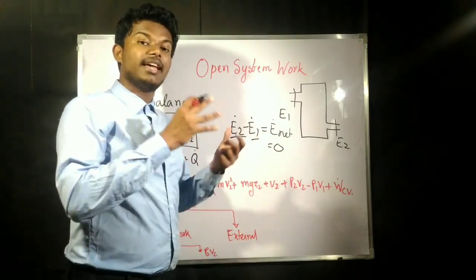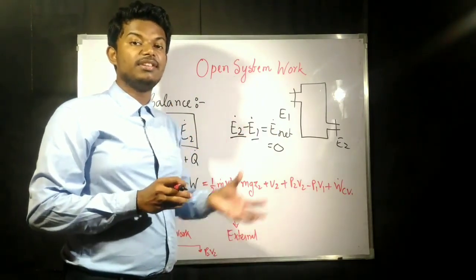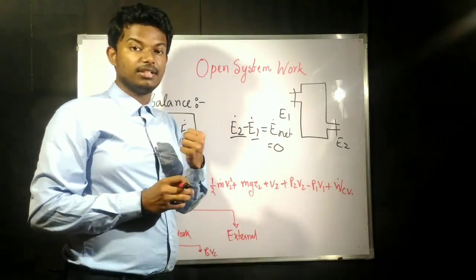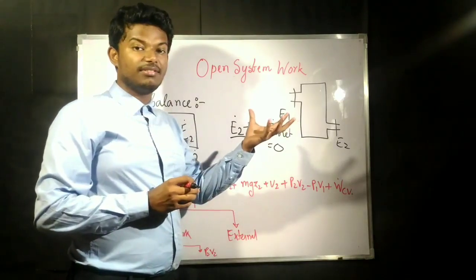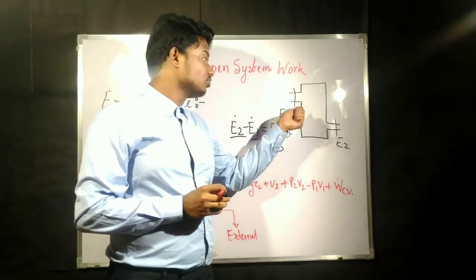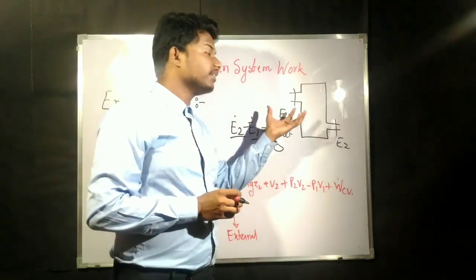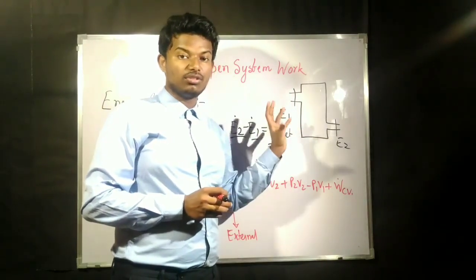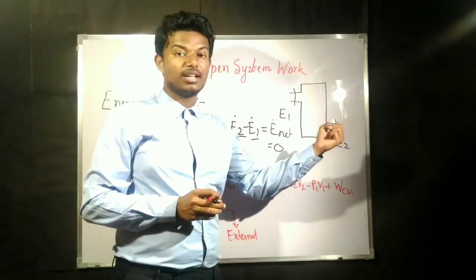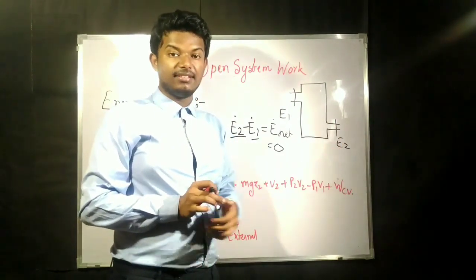And the extra energy is whatever heat we are giving, because our motive is giving heat and taking out energy. So the heat entering into the system is also going to be considered as energy of entrance. The work is also an energy, and whatever work we are taking out will be considered as the energy at the exit.